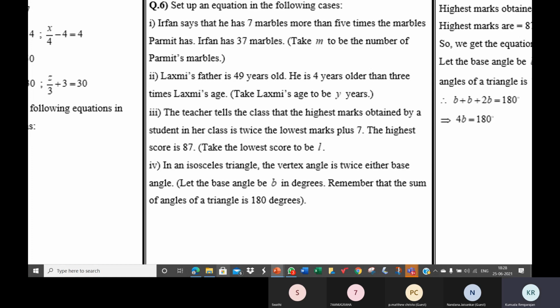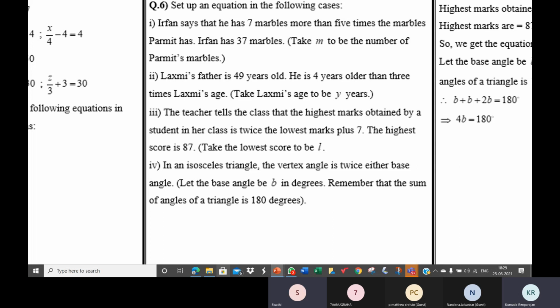Lakshmi's father is 49 years old. See, Lakshmi's father's age is given. Lakshmi's age is not known. You can take it as y. Lakshmi's father is 49 years old. He is 4 years older than 3 times Lakshmi's age. What is 3 times Lakshmi's age?